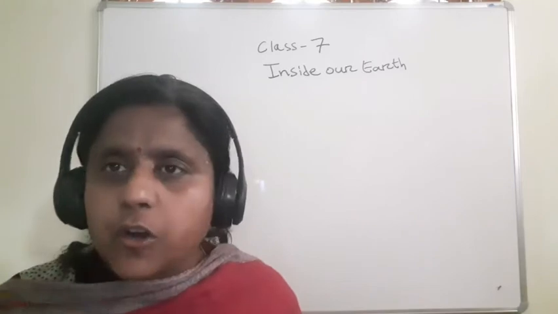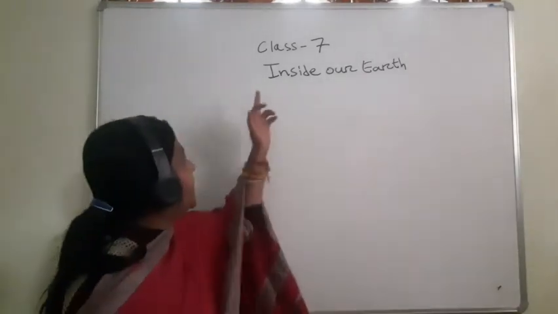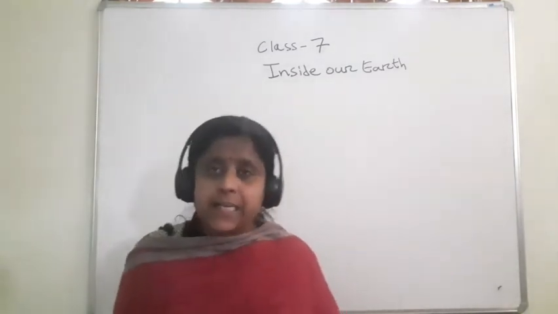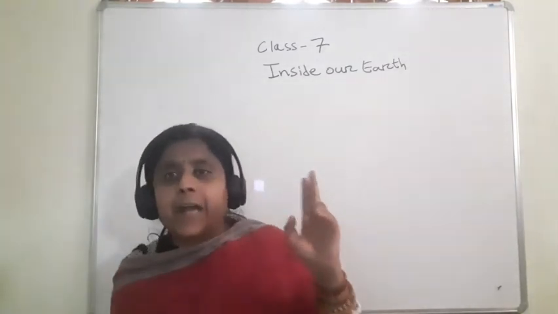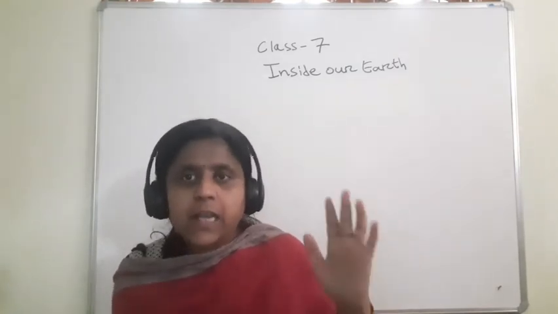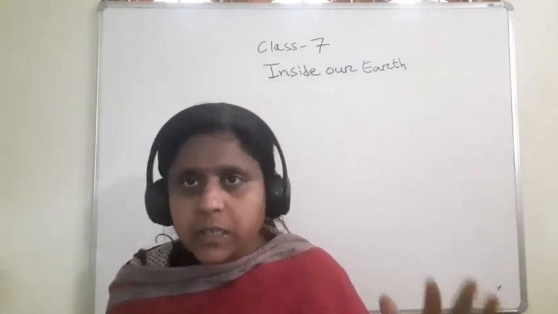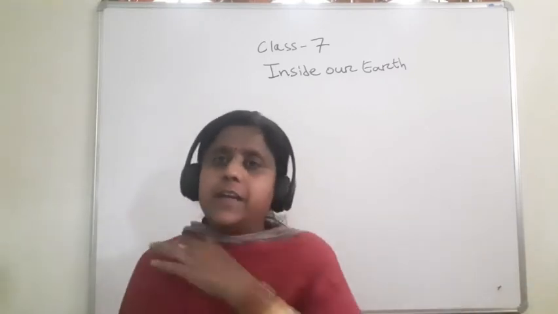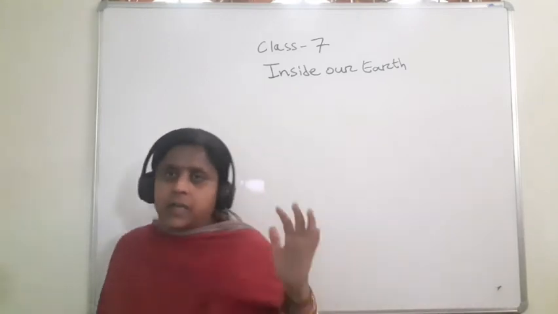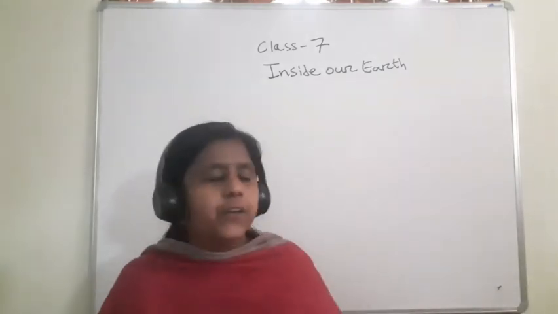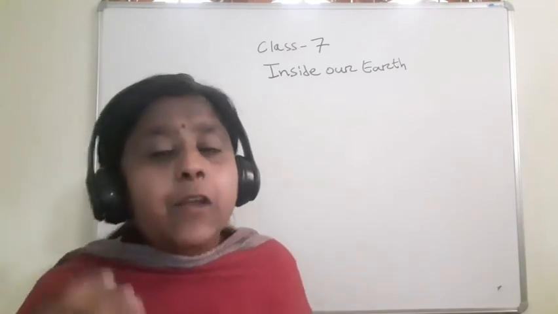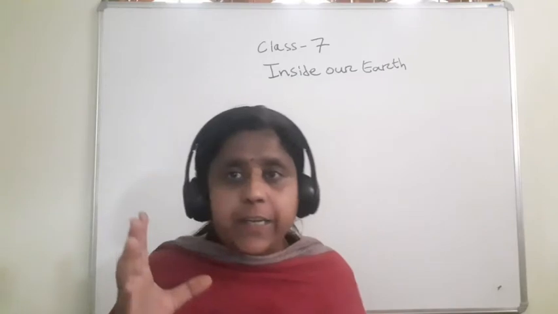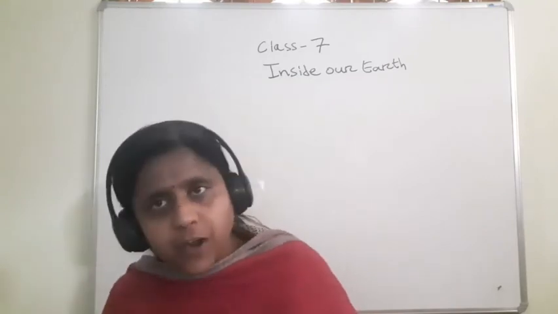Of class 7 geography chapter 2, that is inside our earth. Last class we were discussing that there are three types of rocks: igneous rock, sedimentary rock and metamorphic rock. Igneous rock comes from the Latin word ignis, which means fire.